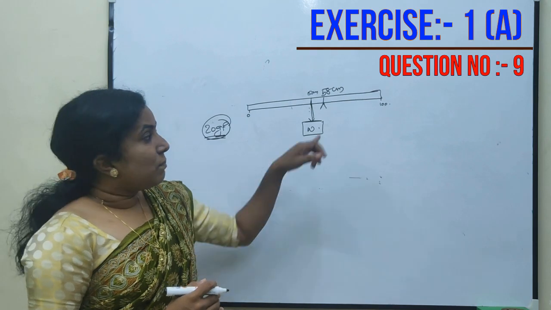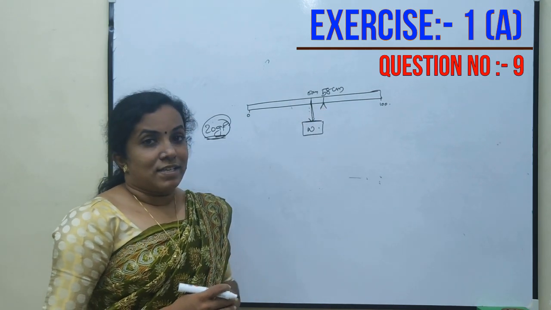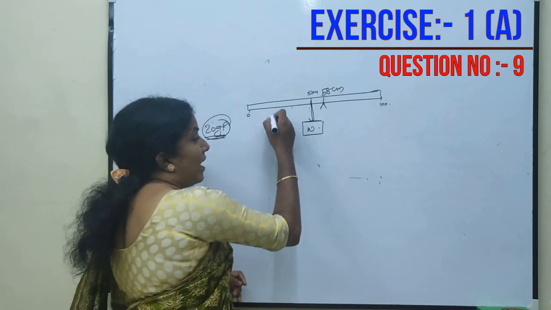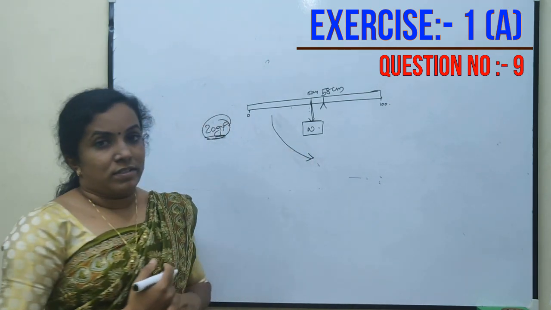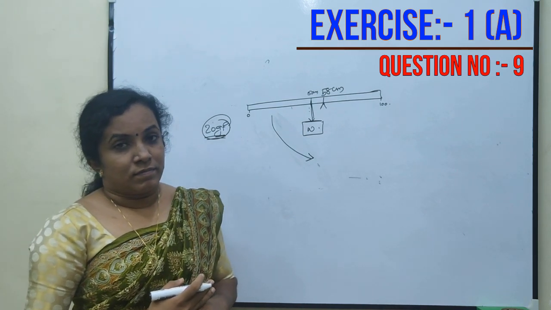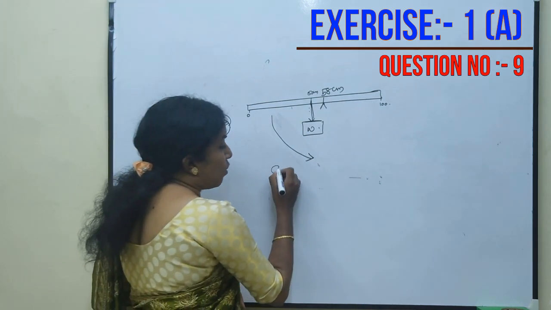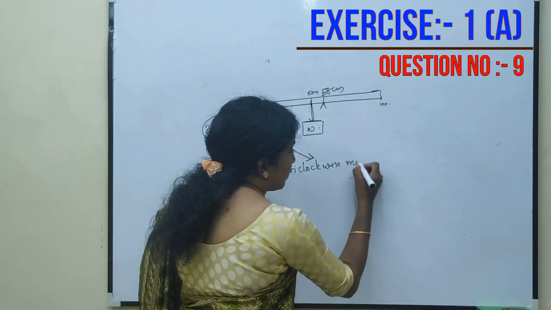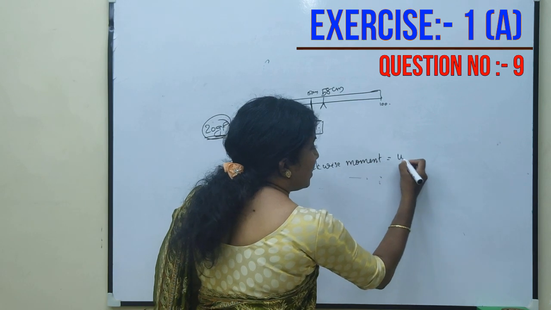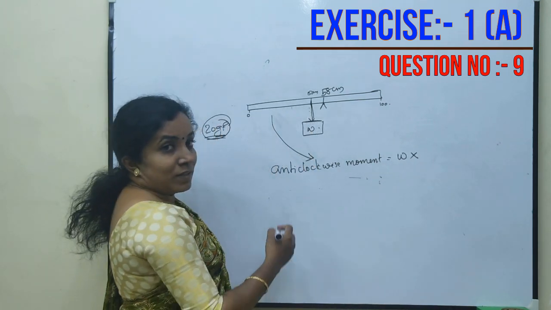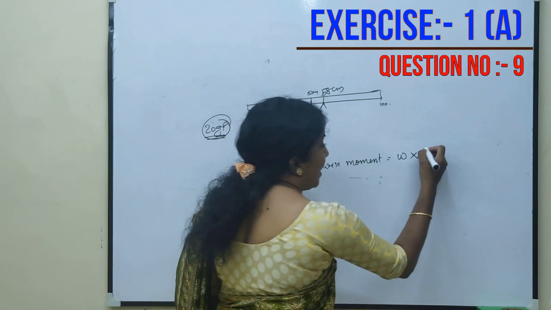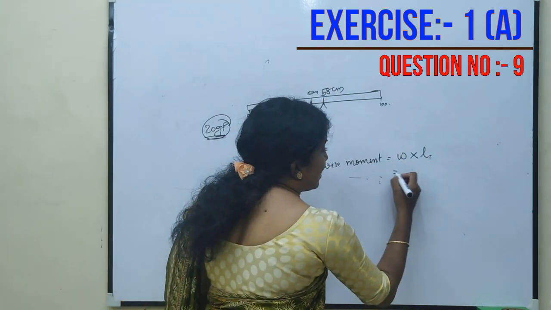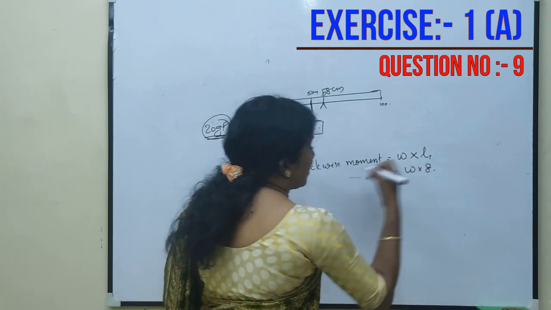So, when we pivot it at 58 centimeter, the scale is acted upon by an anti-clockwise moment. This anti-clockwise moment is equal to the weight of the scale into the distance between 50 and 58, that is weight into 8.